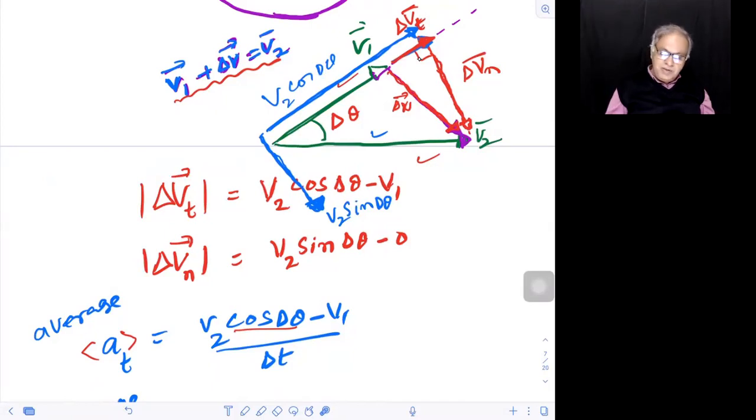Now, this change in velocity, I resolve into 2 parts: along the tangent, that is along the direction of the initial velocity, and perpendicular to the initial velocity. This is called delta v tangential, this is called delta v normal. And here you should understand what it means to say changing the direction and magnitude together. This is changing the magnitude, because the length of the vector is increasing, right? This is v1, this is v2.